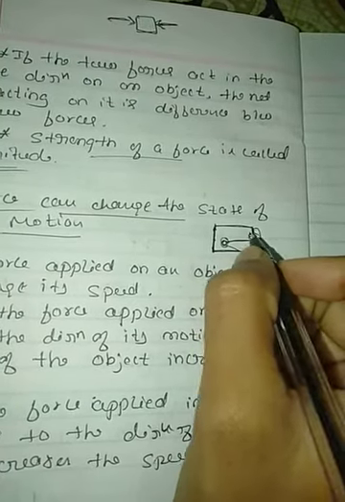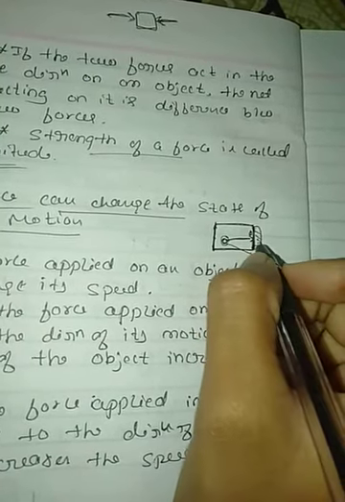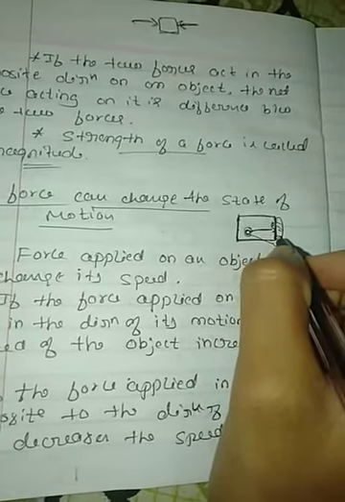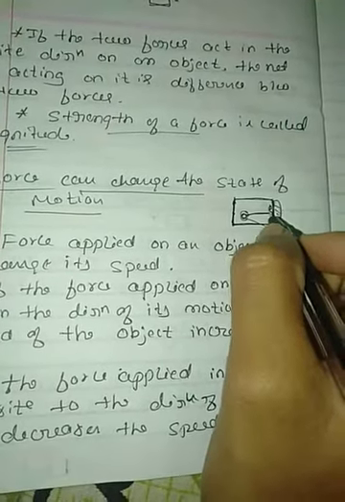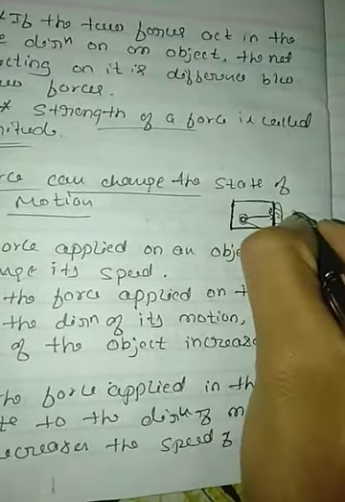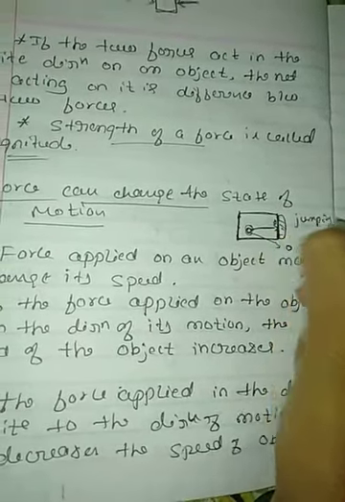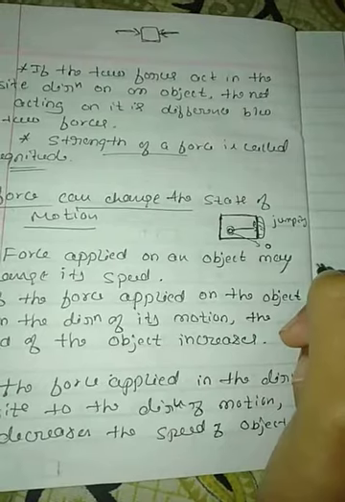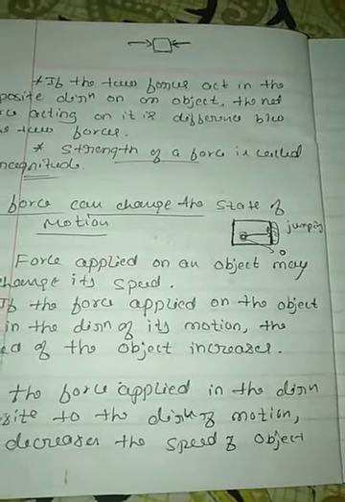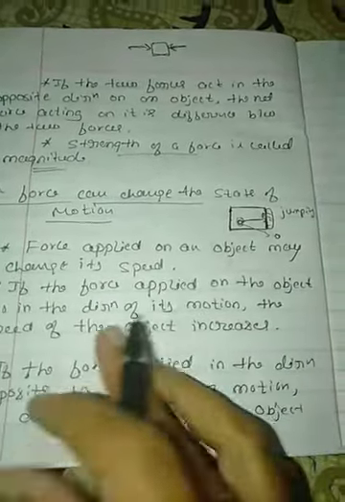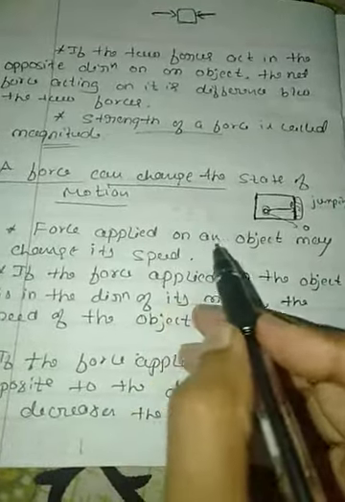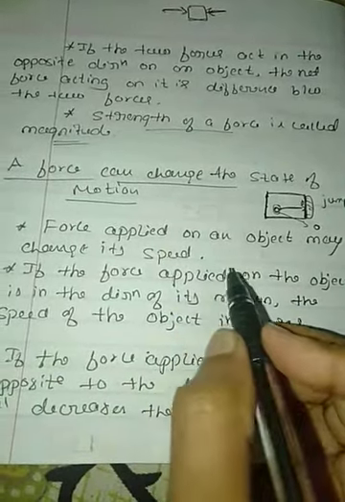So he is also applying a force. Yes, he is also applying a force. This force is in the form of jumping. So he jumps up to stop the ball. So here see that the force applied on an object may change its speed.